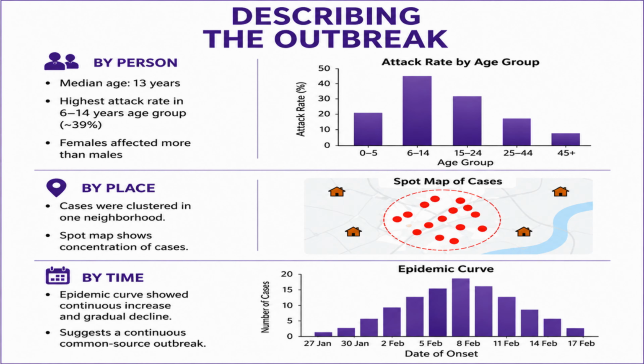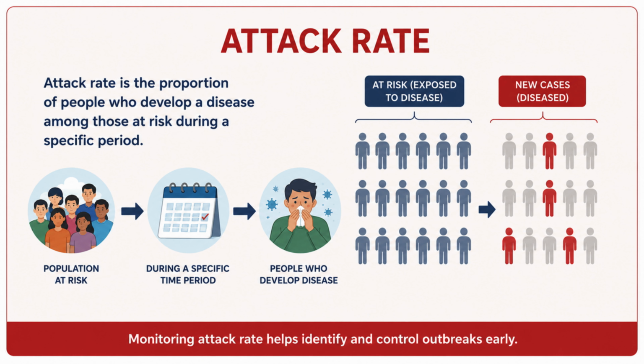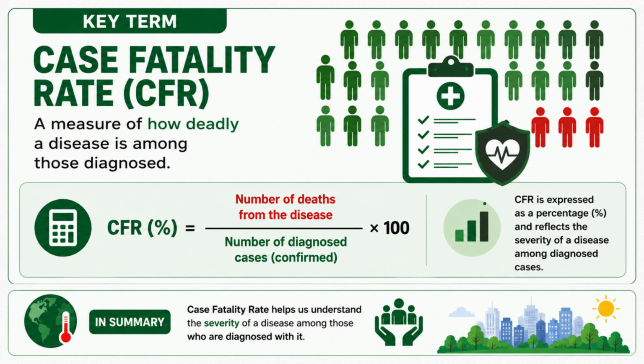Moreover, epidemiologists also calculated their attack rate. An attack rate is the proportion of a defined population that develops a disease among those at risk during a specific outbreak or exposure period. Think of it as answering one simple question: out of everyone who could have been exposed, how many actually developed the disease? Another measure studied in this paper is the case fatality rate, or CFR.